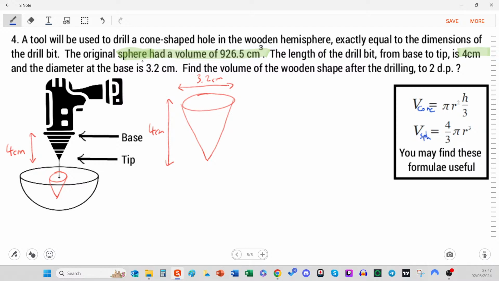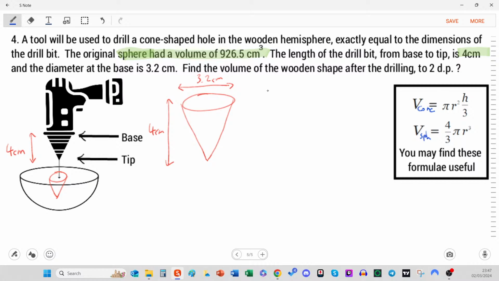The sphere information that we have is that the volume is 926.5 centimeters cubed. So that's actually not that hard to know what to do with. It's literally half of that, right? So 926.5 divided by 2.